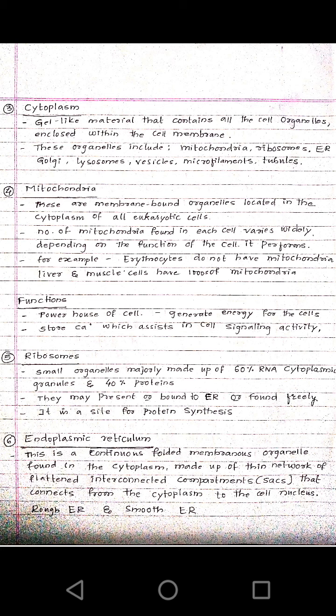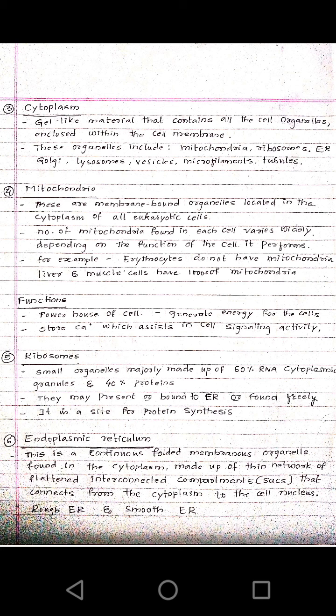These cell organelles include mitochondria, ribosomes, endoplasmic reticulum, Golgi complex, lysosomes, vesicles, microfilaments, and tubules. So the cytoplasm is formed by the gel like material, and all the organelles are found inside this cytoplasm.